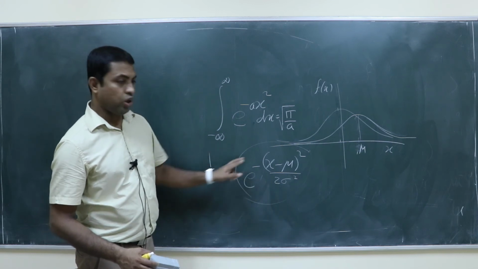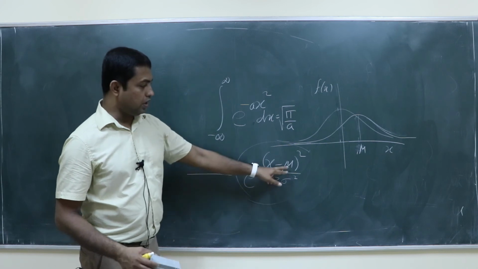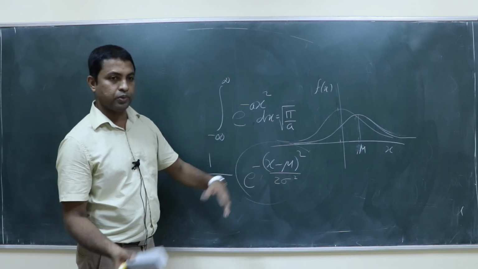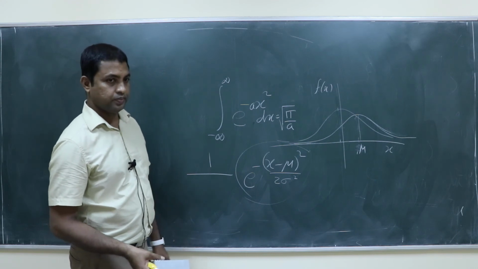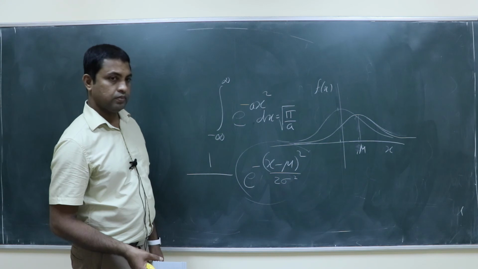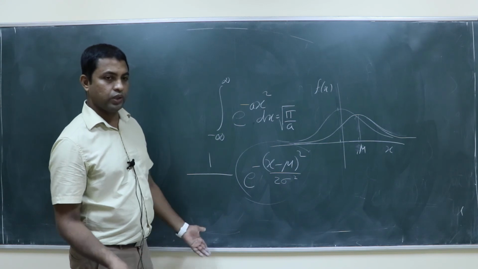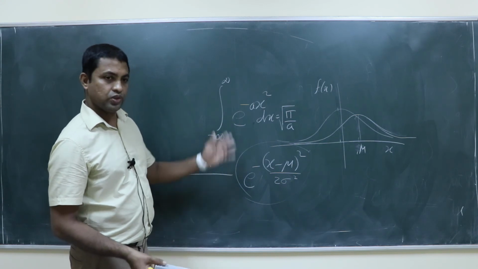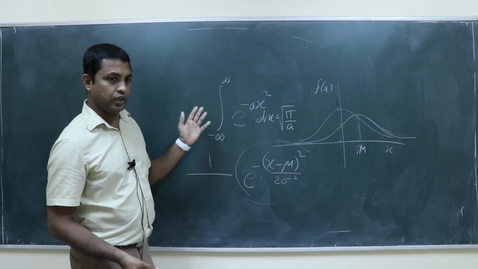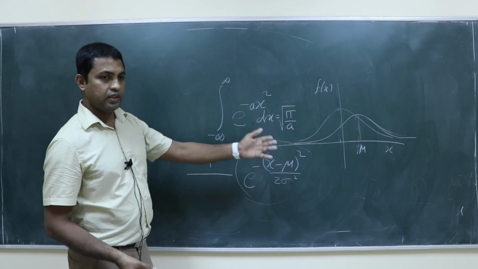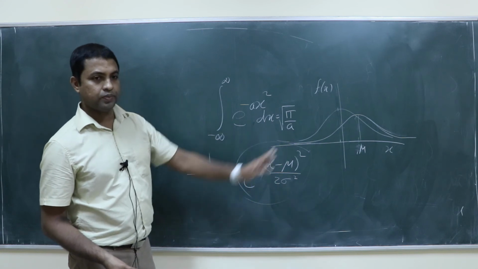If you substitute y equal to x minus mu, dx is equal to dy, nothing else will change. So you get the integral from minus infinity to infinity of e power minus y square divided by 2 sigma square dy.